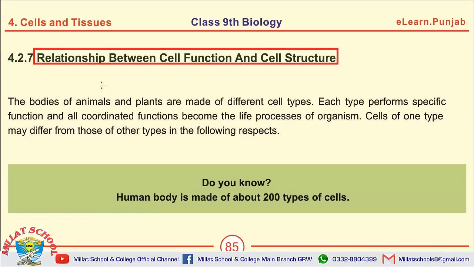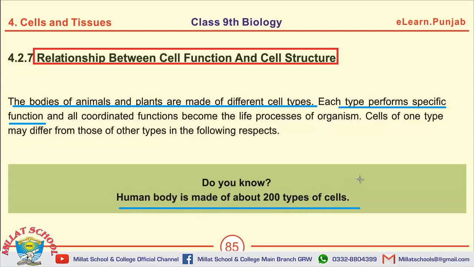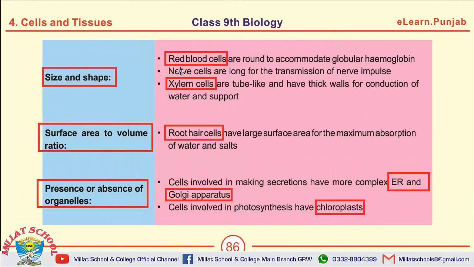relationship between cell function and cell structure, is the topic here. On this page some MCQs are present. The first one is, the bodies of animals and plants are made up of different cell types. Each cell performs a specific function, and human body is made up of about 200 types of cells. Here are the different type of cells which are indicated.